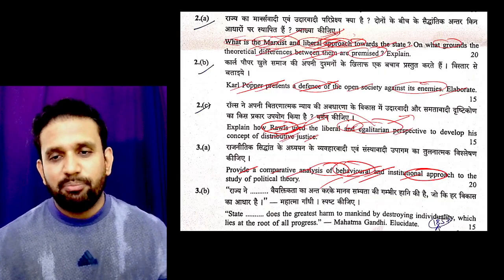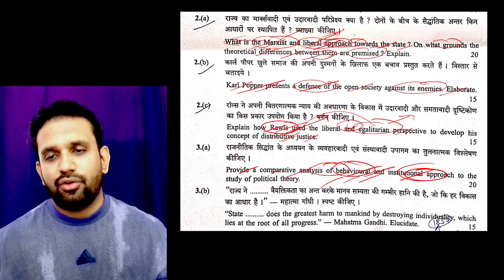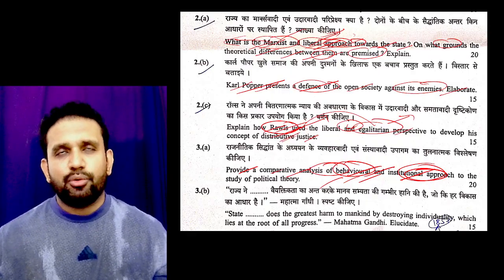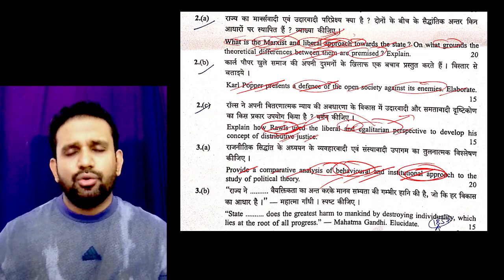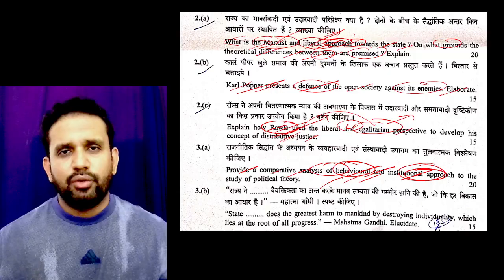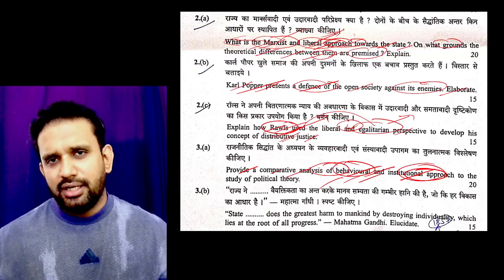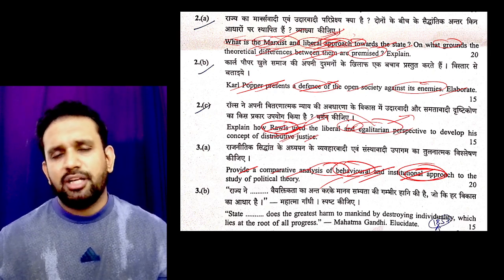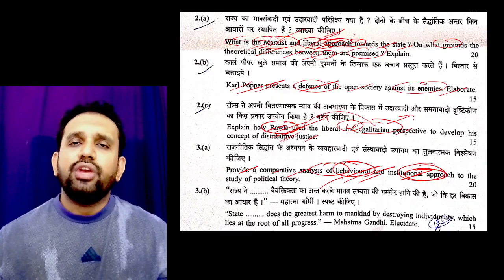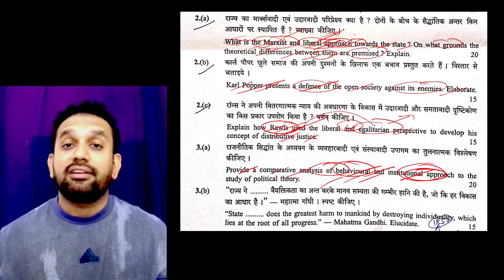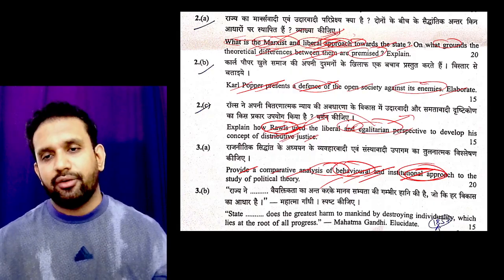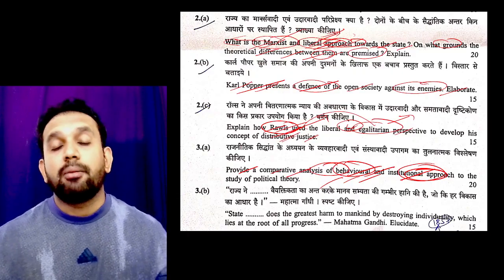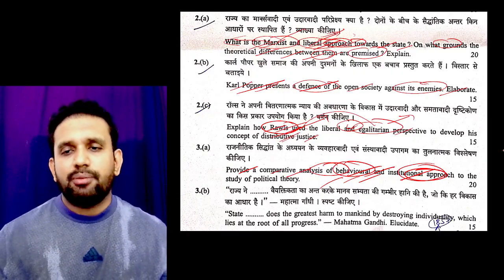Behavioral approach is all about empirical evidence. Institutional approach is all about creating institutions towards the study of political theory. We follow both approaches in our country, no need to worry. We do census, surveys, caste census, we take numbers, GDP numbers, poverty numbers. Basically how citizens behave in reaction to a particular action of the government, studying that with the help of data, facts, numbers, is called behavioral approach. Institutional approach is very clear.